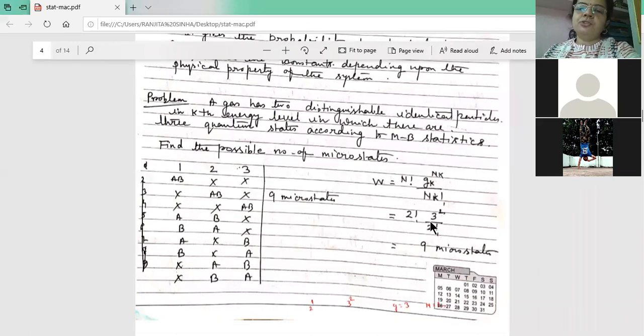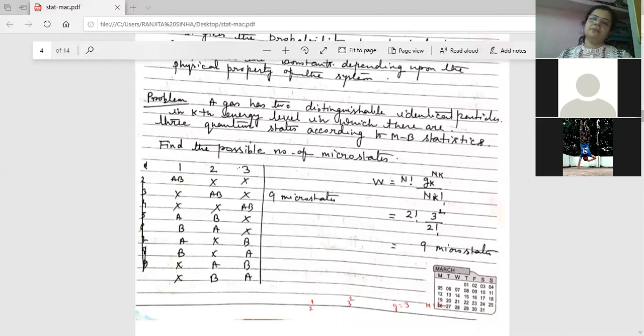So the factorials cancel, and only the formula remains. Gk is 3, the total number of quantum states, and to the power nk, that is 3 to the power 2. Nk is the total number of distinguishable particles, that is 2, and gk equals 3. So 3 squared equals 9. So that matches the formula, and from here we are getting this.